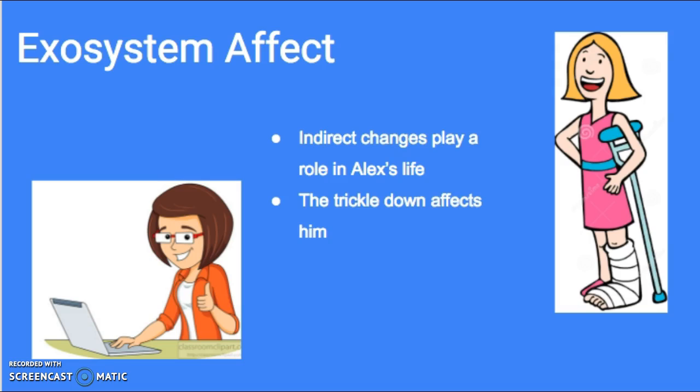As well, Alex's sister breaks her leg and will be in a cast for 6 weeks. Alex and his sister have a good relationship, and he is used to playing outside with her after school and on the weekends. She was teaching him how to play soccer. This can affect Alex's physical activity in general, possibly making him sad and lose motivation to continue soccer.